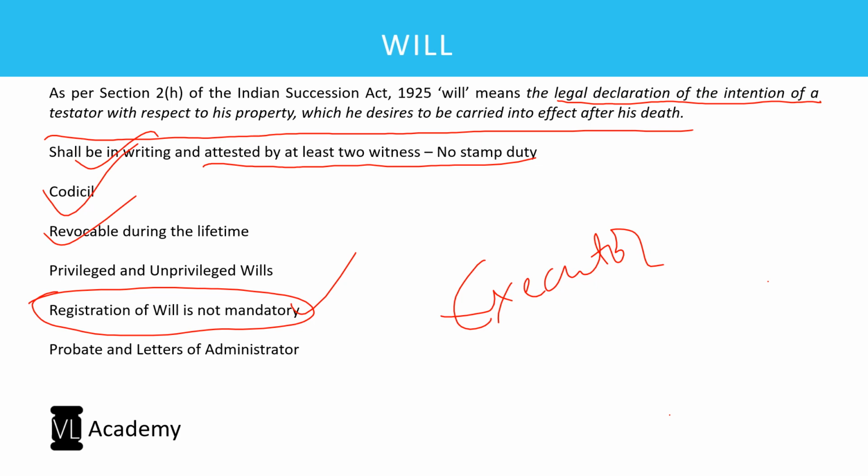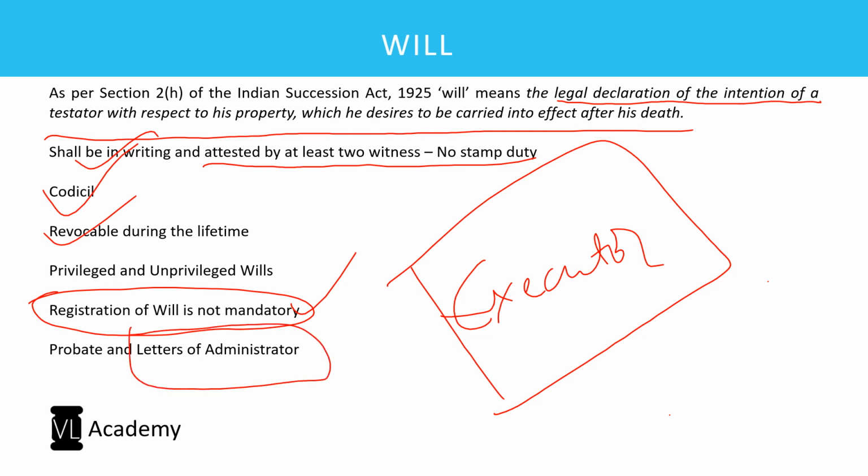Next, in case I don't appoint someone to execute, then the family members, if they find any problem in executing it among themselves, can apply to the court for execution of the will, that is, for appointment of an administrator, which is called letters of administration. Then the court will appoint someone as an administrator or an executor in the absence of the testator, that is me, appointing an executor.